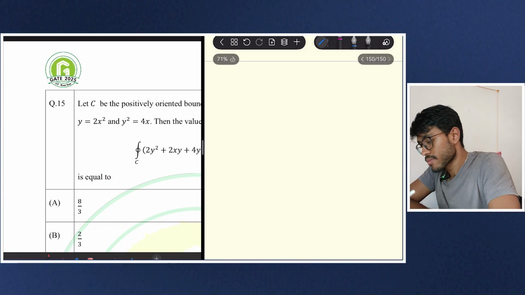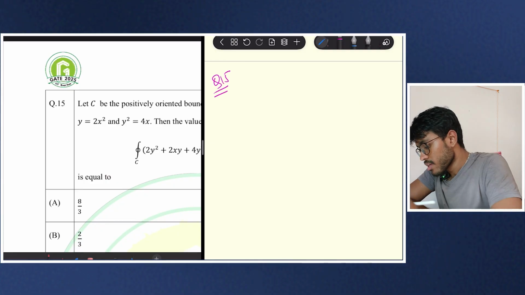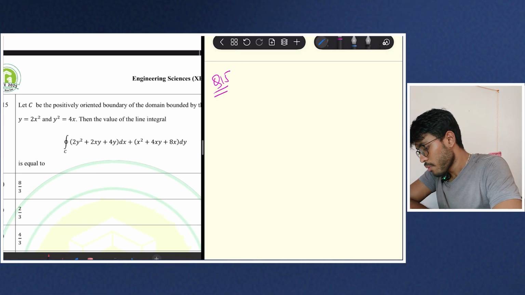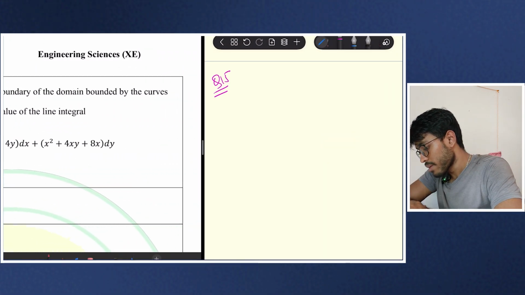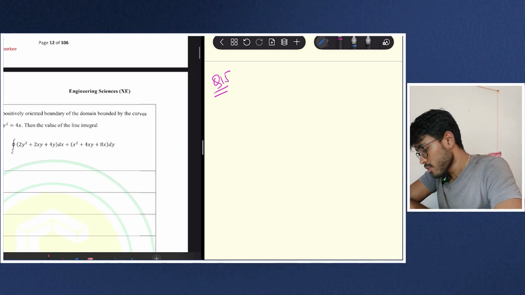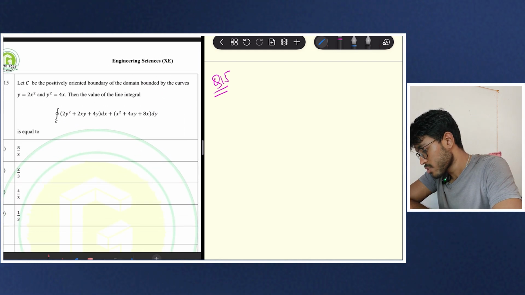So question 15. Let's see, with the positively oriented boundary of the domain bounded by the curves y equal to, so I hope that you can see this question.